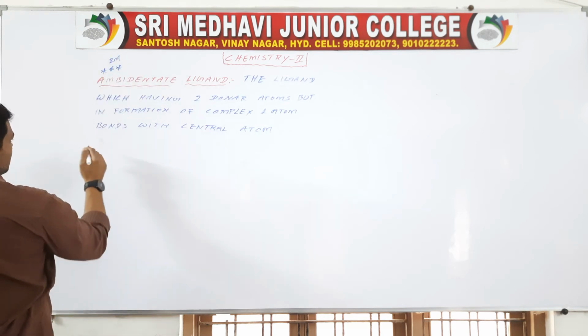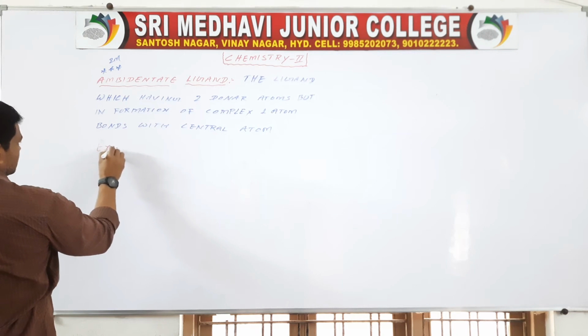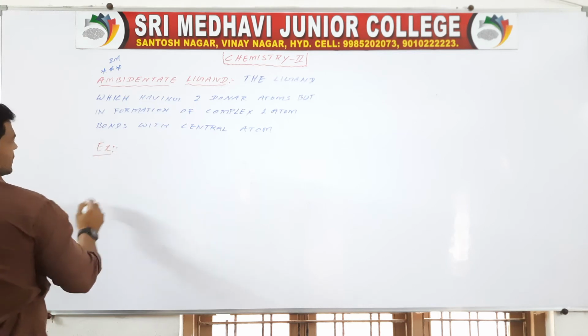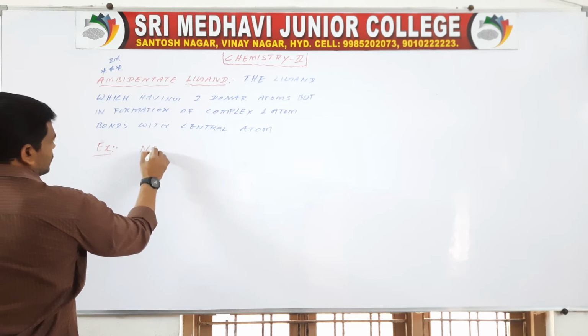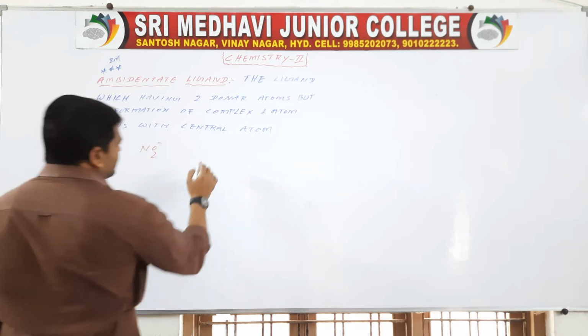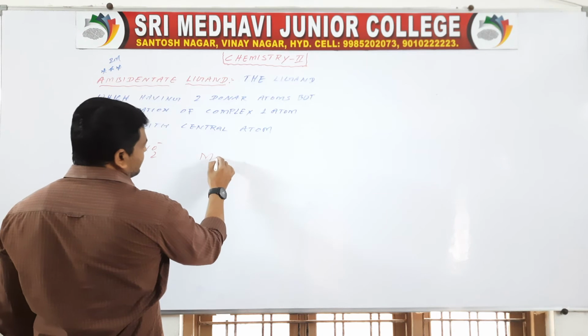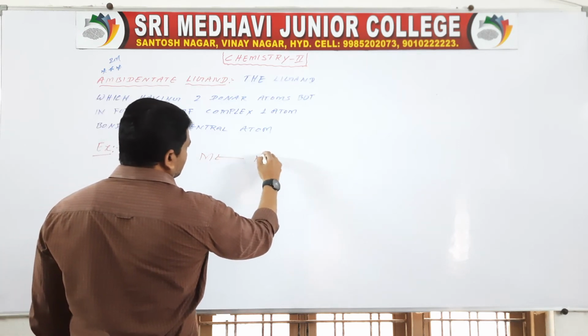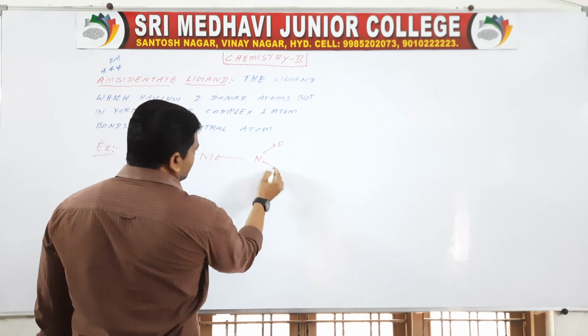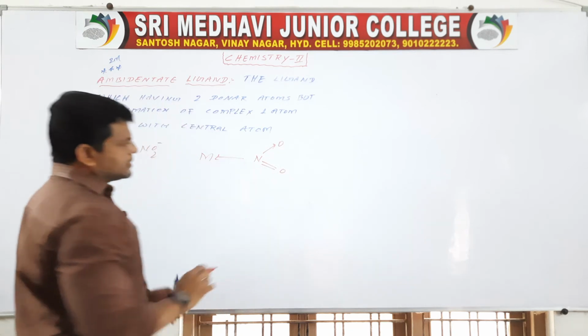So, example: NO2 minus. Here M bonds with N, single bond oxygen and double bond oxygen.